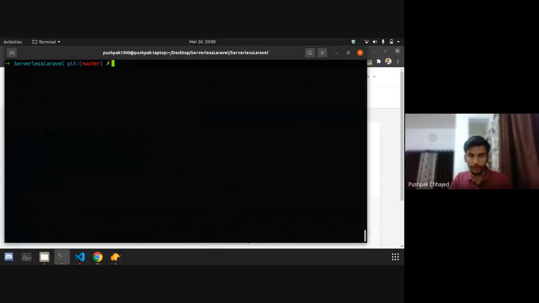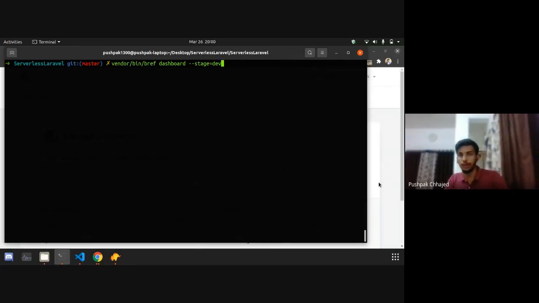Also, I need to show a few things to you guys. If you want an overall insight of your application running on Lambda, you can run this command, vendor/bin/bref dashboard, and you have to specify the stage you want to select, because by default it will take production, but we are using the development staging environment.